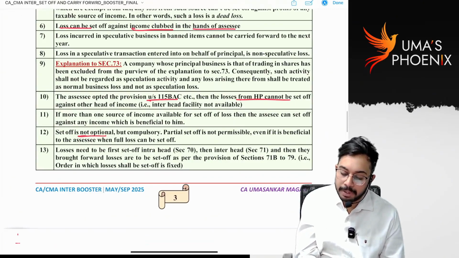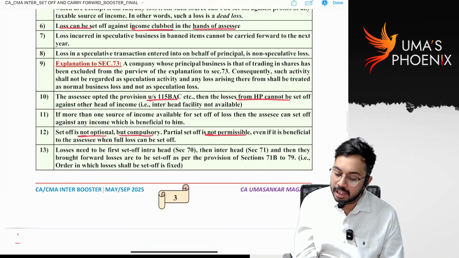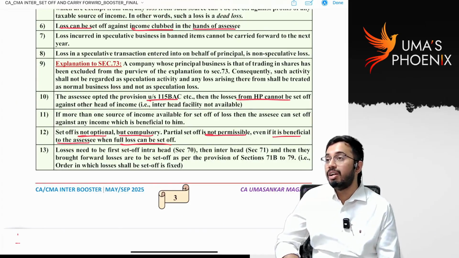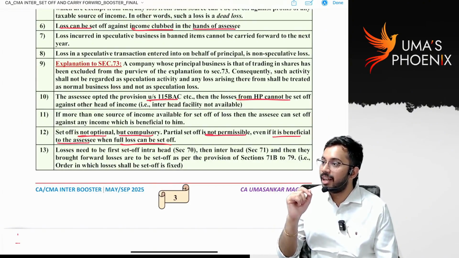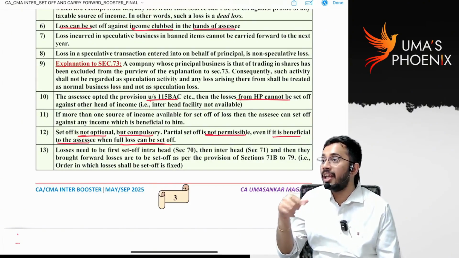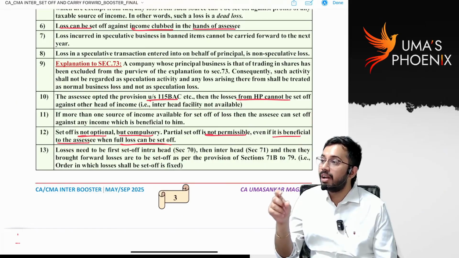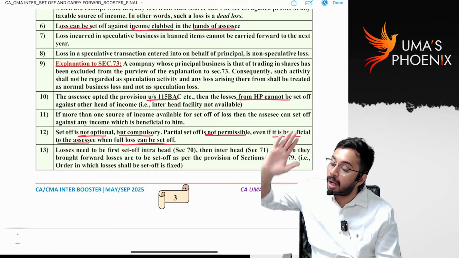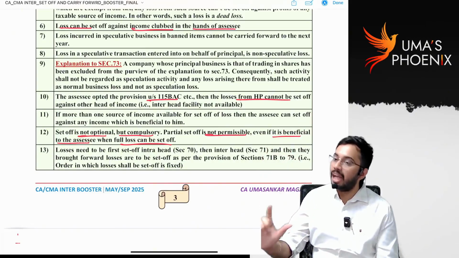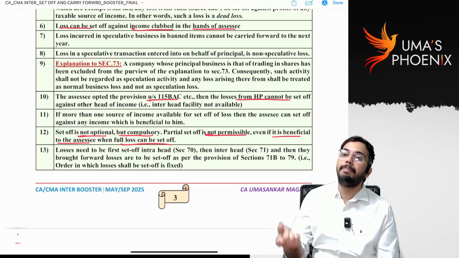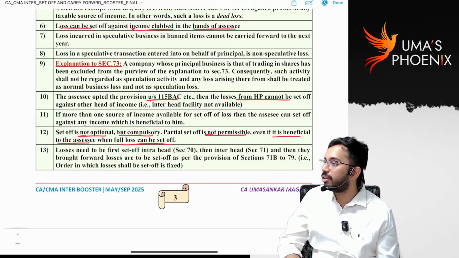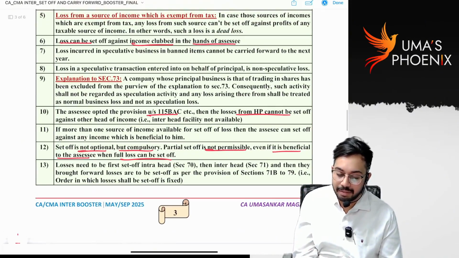Set off is not optional, but it is compulsory. Partial set off is also not permissible, even if it is beneficial to the assessee, when full loss can be set off. I told you now, sir, 2 lakh rupees house property loss is there. 1 lakh I will set off against another income from house property, balance 1 lakh I will directly carry forward to subsequent years. He will not accept. First, you should completely finish intra-head set off. Then if there is still balance loss, you should completely finish inter-head set off. Then if there is any balance loss, that will be carried forward to subsequent years. Is it clear? Next.